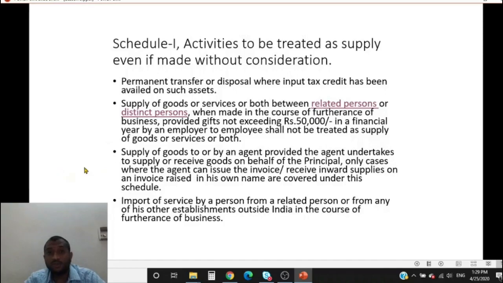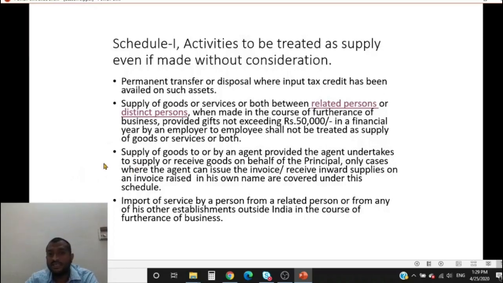And supply of goods by X to Y would also be treated as supply even if there is no consideration. So this is also very crucial. The reverse case also is true, where Y receives the goods on X's behalf and Y sends the goods to X. Now if Y can receive the goods in its own name, the invoice is issued to Y in its own name, and again Y transfers the goods to X later. In that case there is principal agent relationship, and transfer of goods by Y to X would also be supply even if there is no consideration.